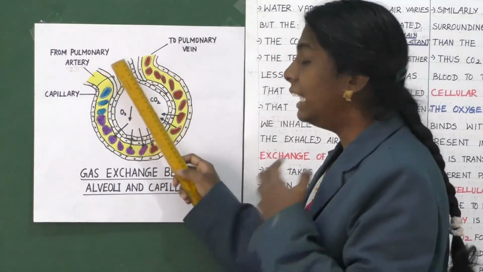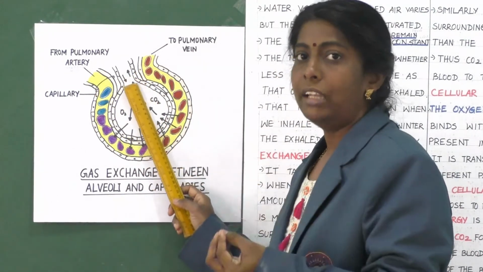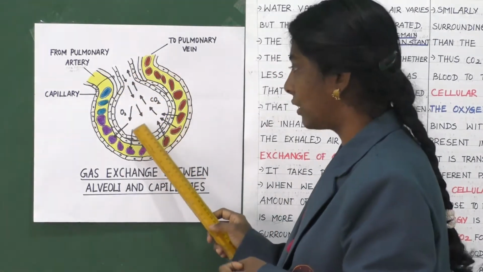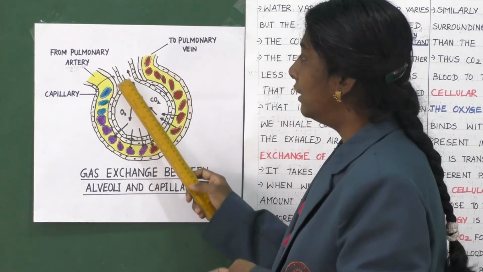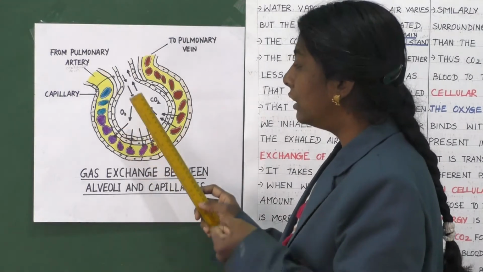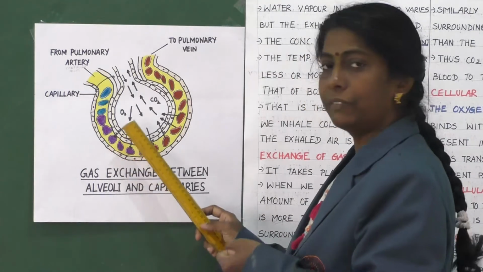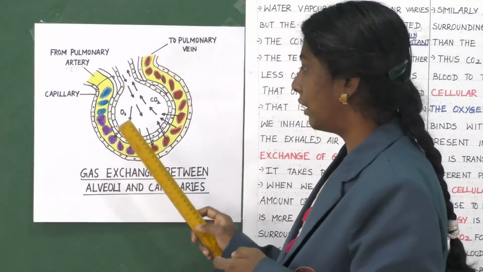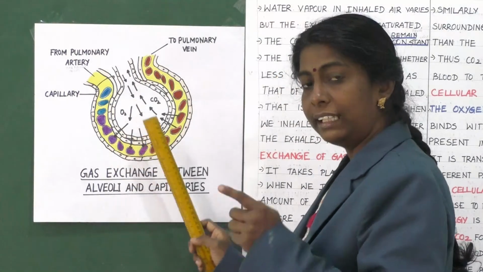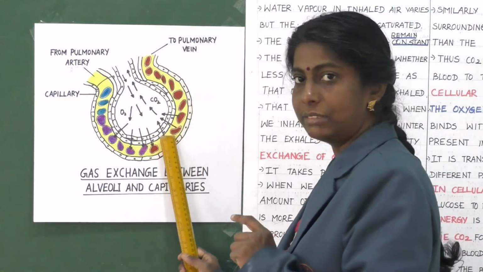When we are inhaling, the inhaled air will be rich in oxygen. So this air-filled sac is full of oxygen. Now this oxygen will diffuse to the capillaries, and in the capillary the carbon dioxide content will be more.